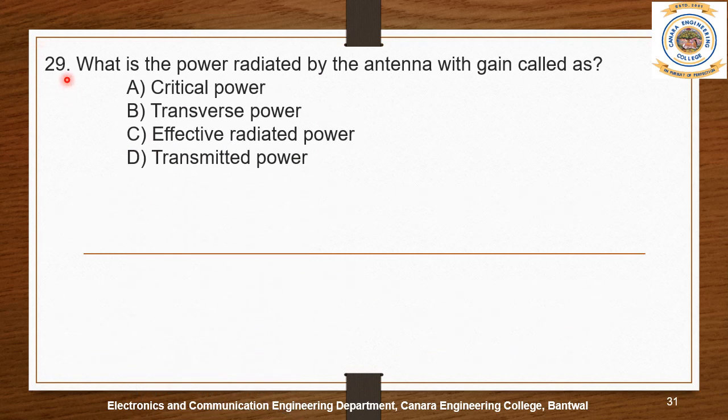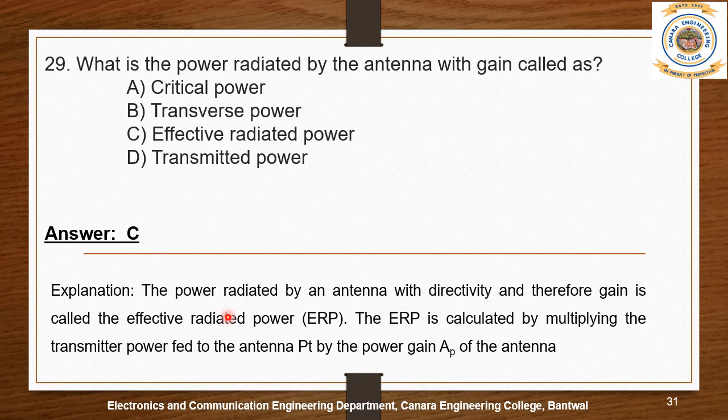Question number 29. What is the power radiated by an antenna with gain called? Options are critical power, transverse power, effective radiated power, and transmitted power. The answer is C. Effective radiated power.